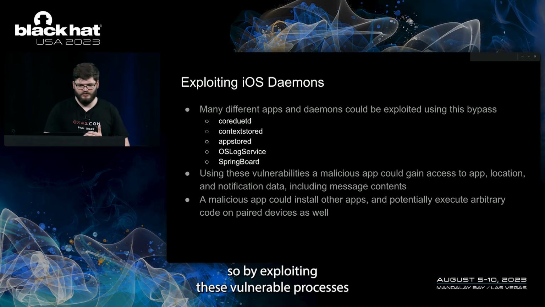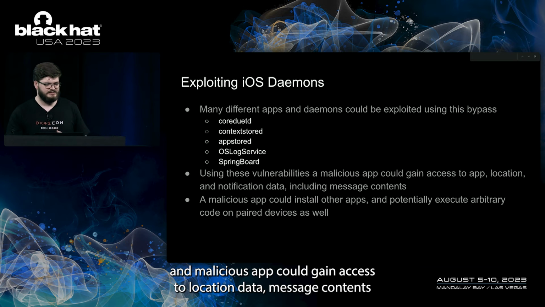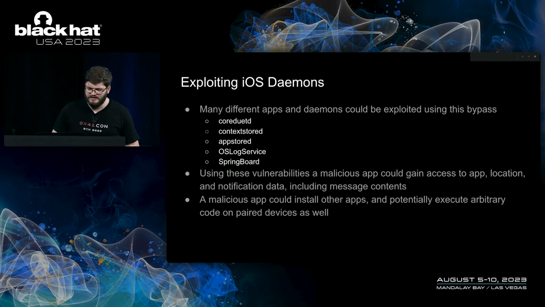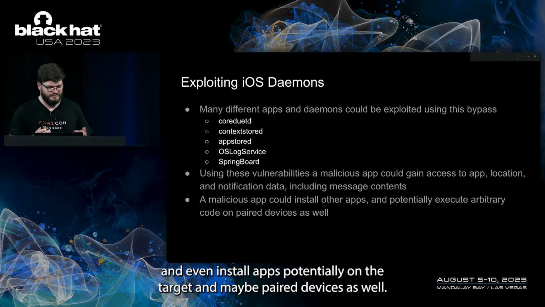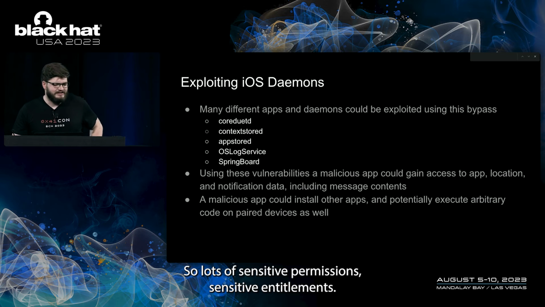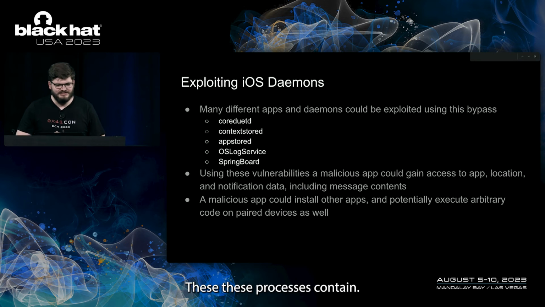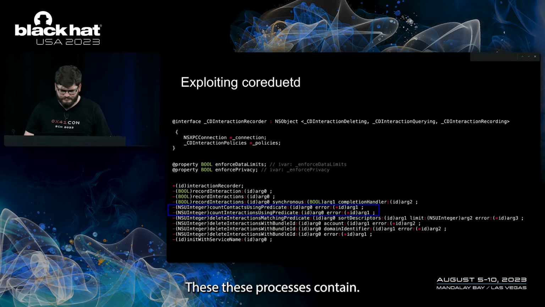So by exploiting these vulnerable processes, a malicious app could gain access to location data, message contents, and even install apps potentially on the target and maybe paired devices as well. So there are lots of sensitive permissions and entitlements these processes contain.